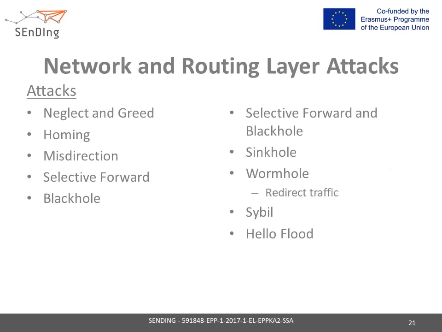The wormhole attack is possible even if the attacker has not compromised any device, and even if all communication provides authenticity and confidentiality. In the wormhole attack, an attacker records packets, or bits, at one location in the network, tunnels them to another location, and retransmits them in the network.